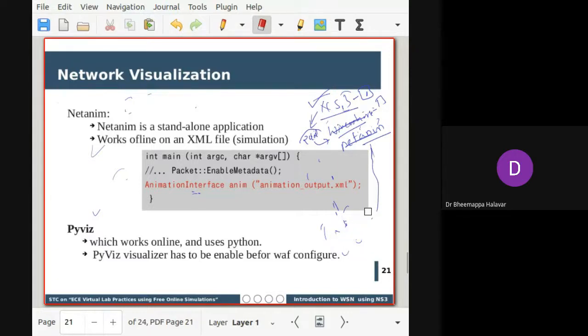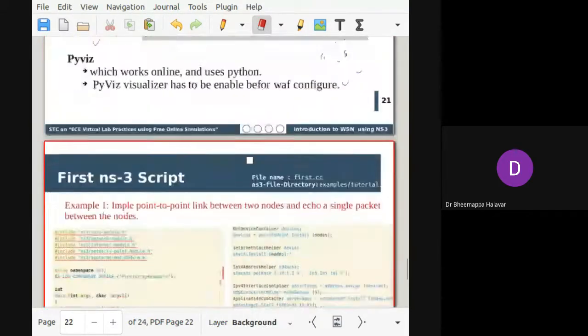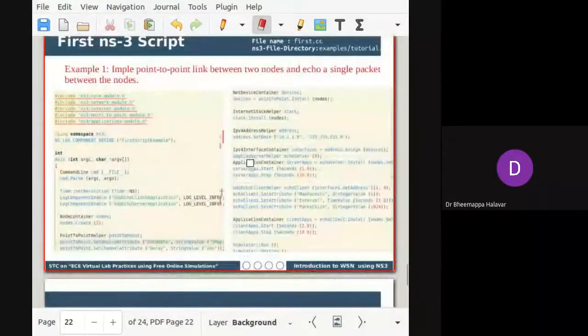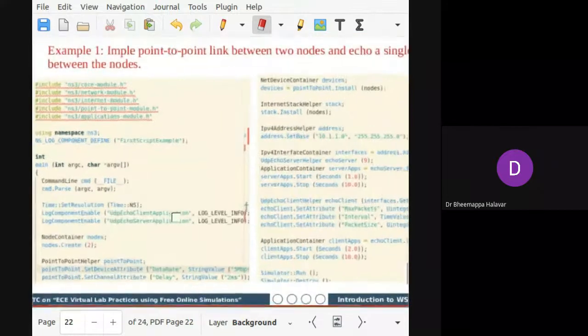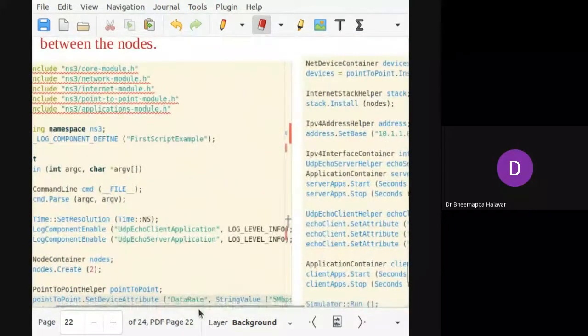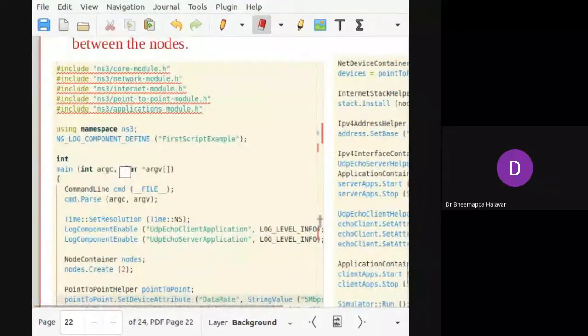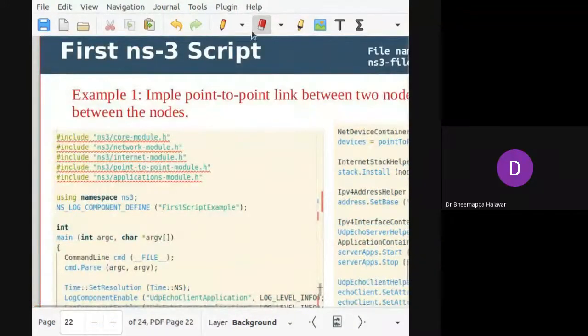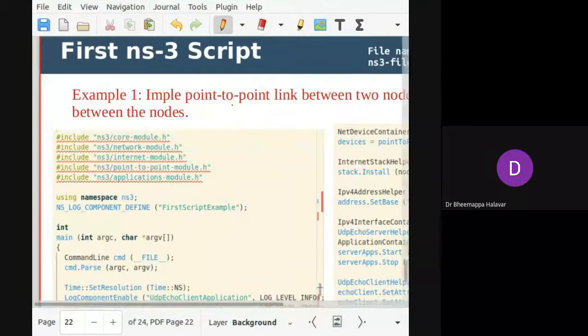Now, before moving on to the first example, this is the first script. I will zoom in a bit. It's a CC file, so the extension of the input you are giving is a CC file.